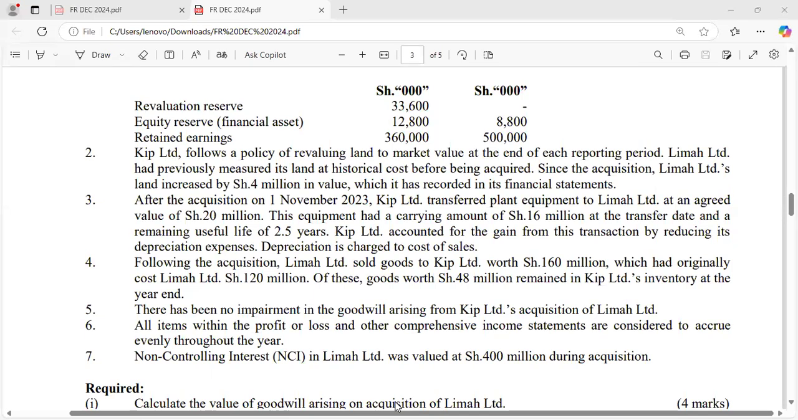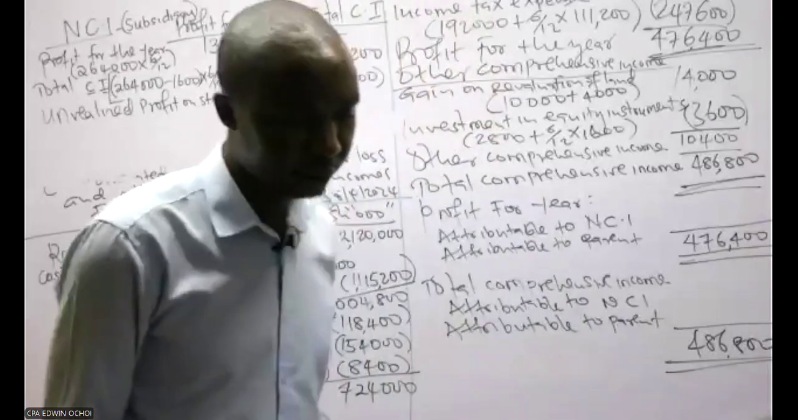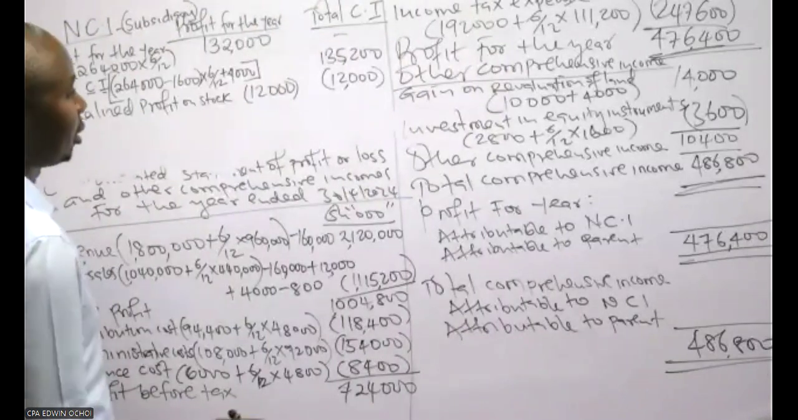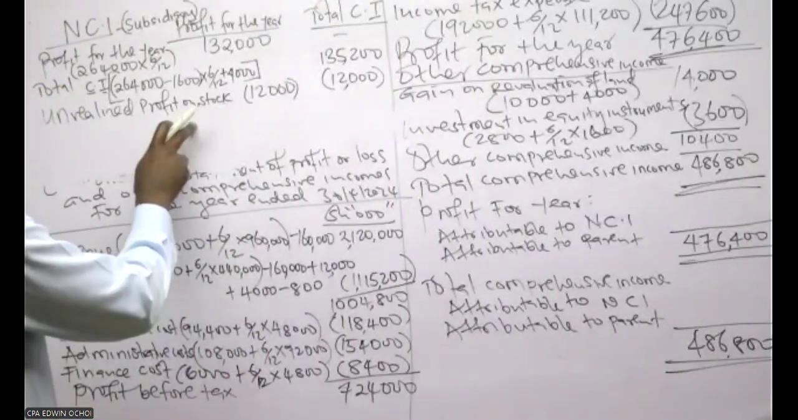There's a depreciation overcharge, but they said KIP Limited accounted for the gain from these transactions by reducing its depreciation expenses. Depreciation is charged to where? To the cost of sales. They were very specific. So you deduct the depreciation overcharge; even if they were not specific, you deduct the depreciation overcharge.